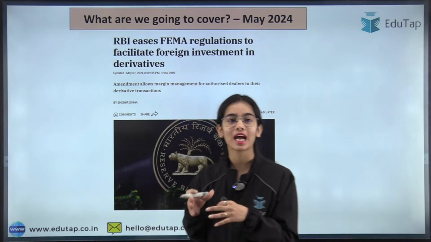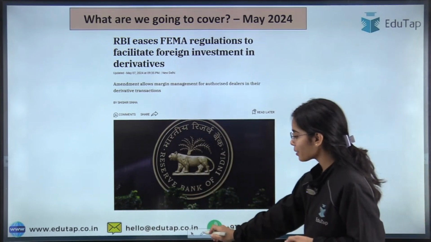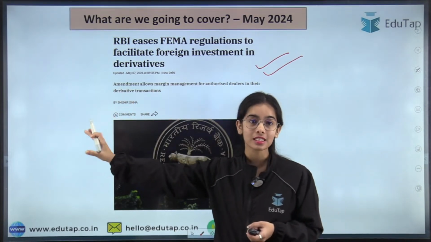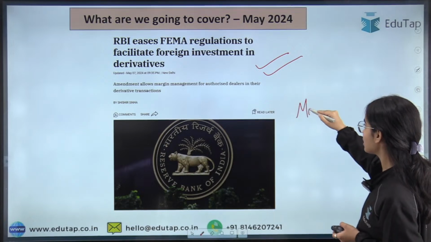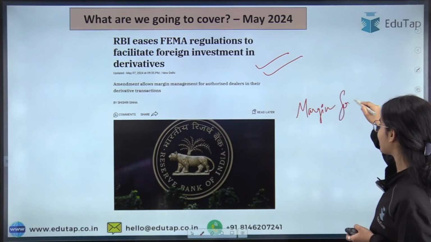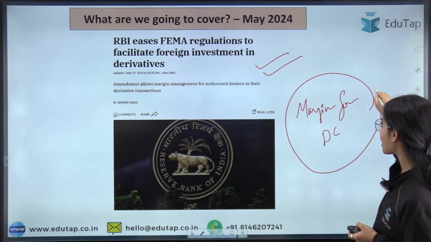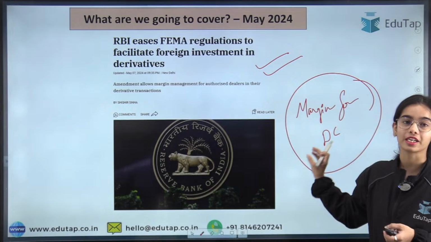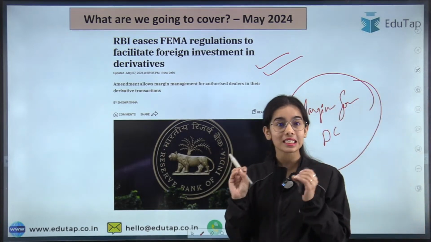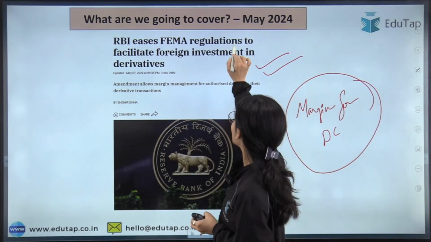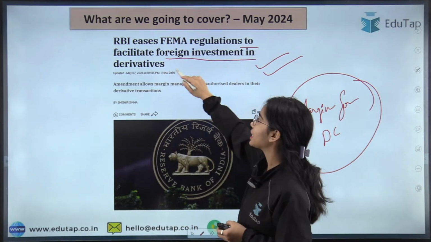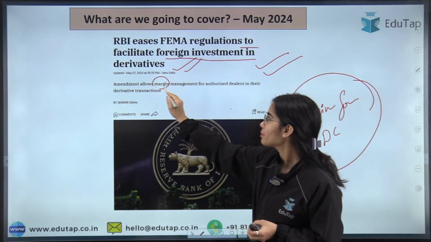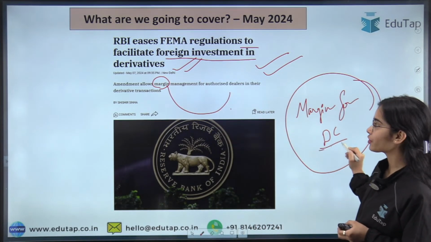So good morning everyone, and today we are going to discuss a very important notification of the Reserve Bank of India that has been recently released, in regards to the margin for the derivative contracts. The Reserve Bank of India has released the reviewed guidelines for the margin for the derivative contracts. The RBI has eased the FEMA regulations to facilitate foreign investment in derivatives. So we are going to discuss what the margin management of the derivative contracts is and how it